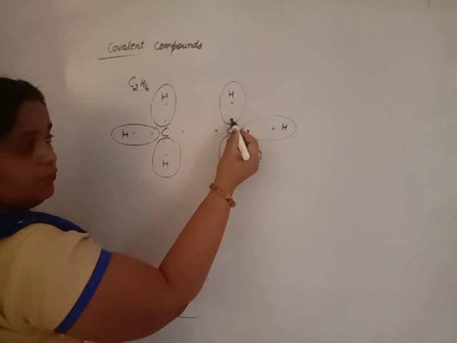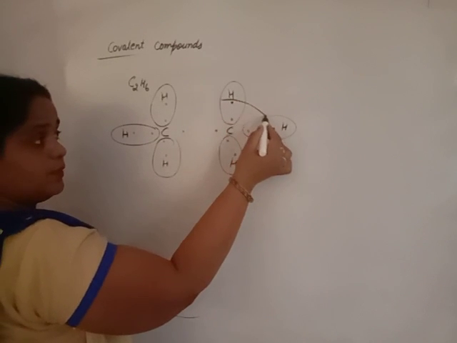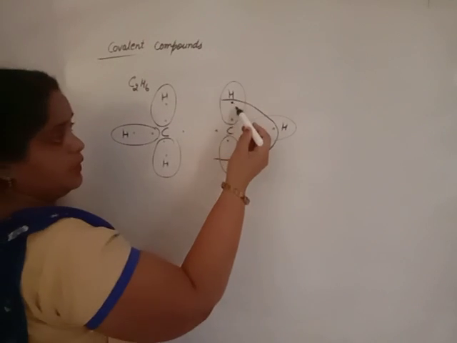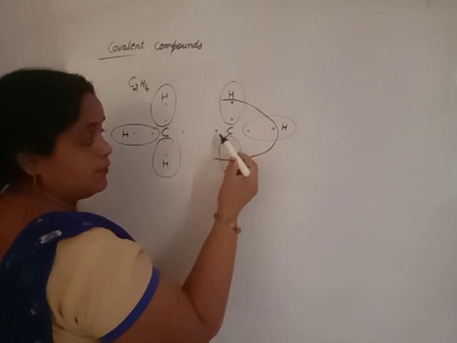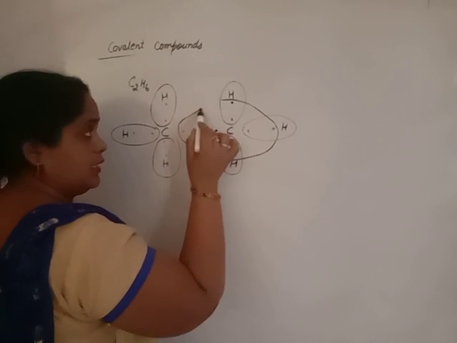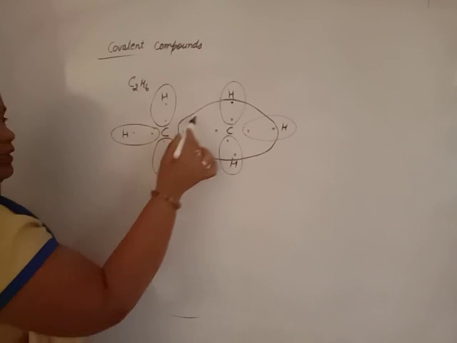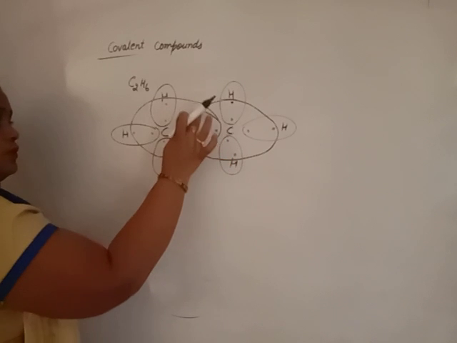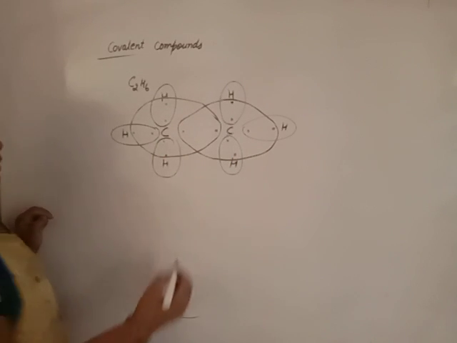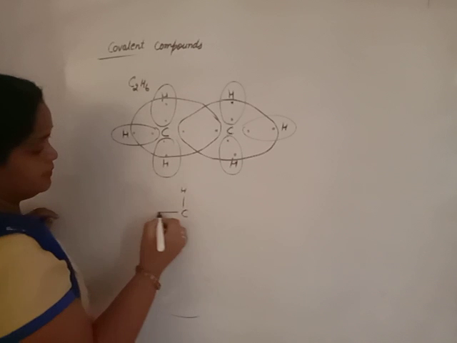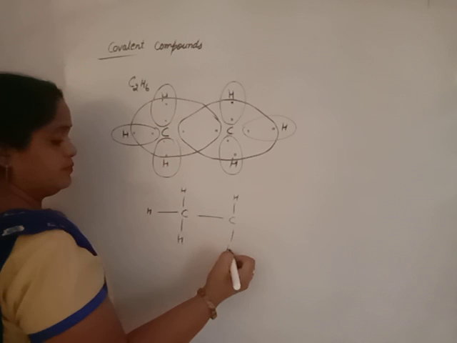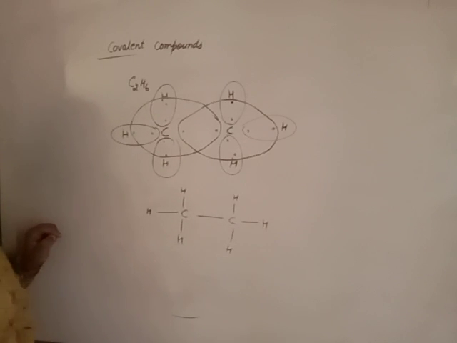Carbon shares 1 electron, so it accepts 1 electron from each hydrogen. Now the number of electrons is 1, 2, 3, 4, 5, 6 and 7. The 8th electron comes from the other carbon. Same thing here. The octet of carbon is complete, and we will draw the structure like this. 2 electrons, single bond. 2 electrons, single bond. Thank you.